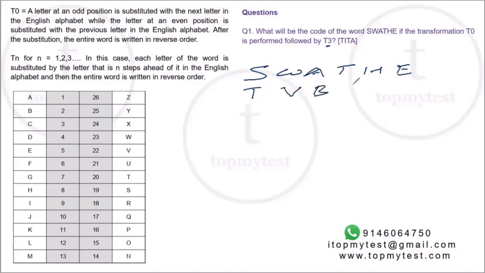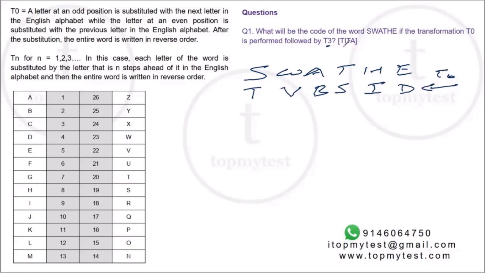A will become B, T will go one before, so S, H will go one after, I, and E will go one before, so D. Now this you'll read from the other end. This will be T0. You'll read T0 from this, so it will be D, I, S, B, V, T.